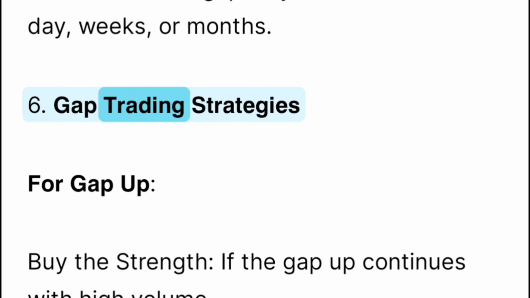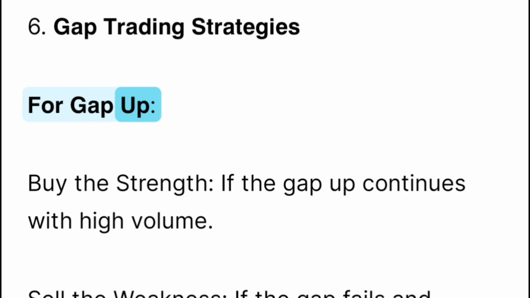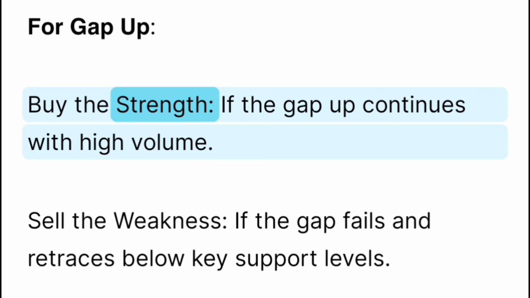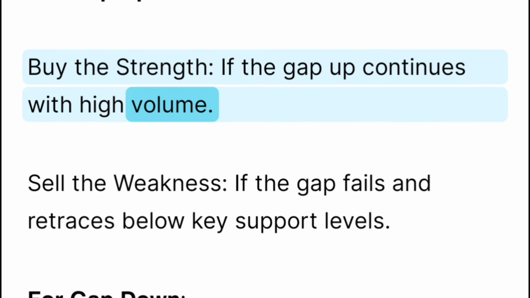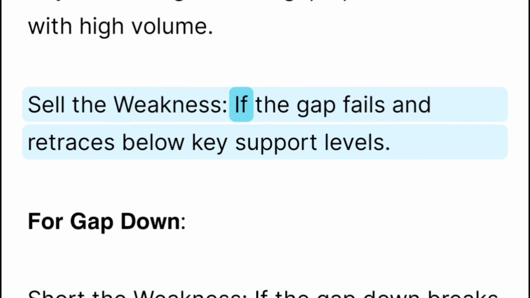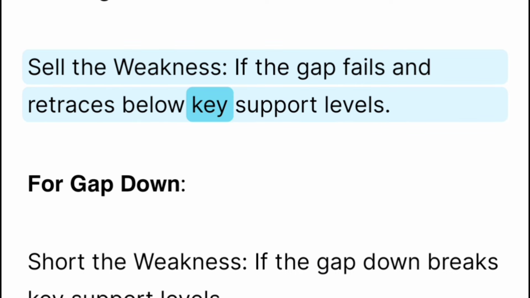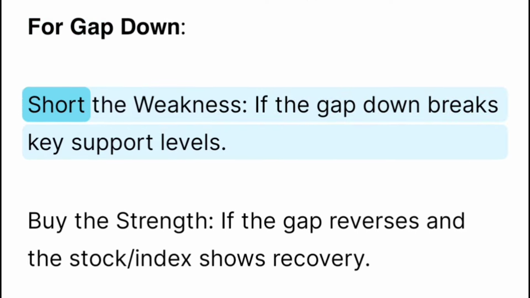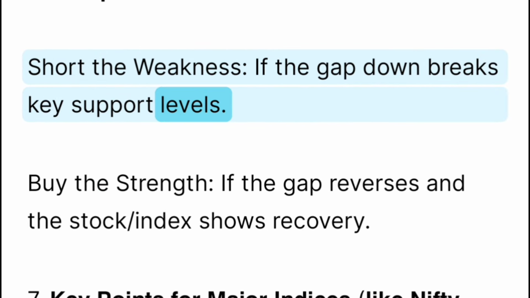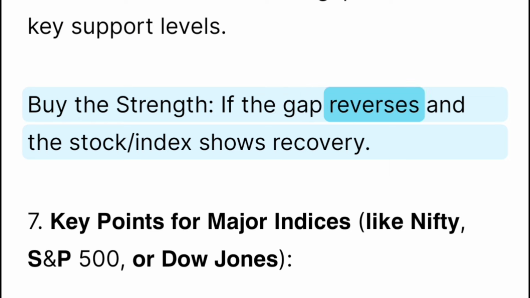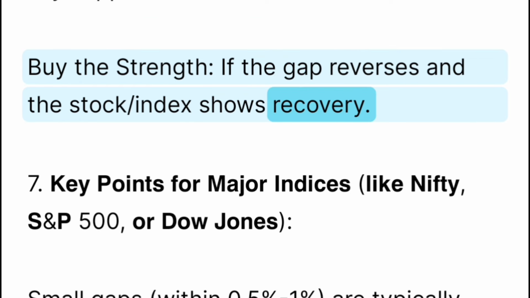6. Gap trading strategies. For gap up, buy the strength if the gap up continues with high volume; sell the weakness if the gap fails and retraces below key support levels. For gap down, short the weakness if the gap down breaks key support levels. Buy the strength if the gap reverses and the stock index shows recovery.